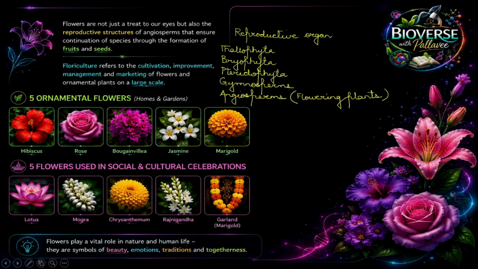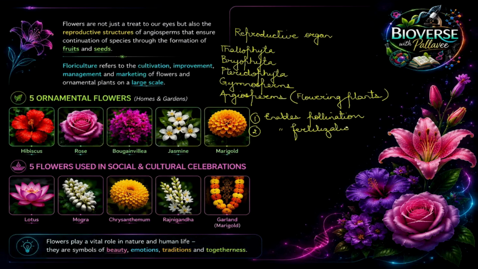Now children, flowers are not just a treat for our eyes, they are the reproductive structures and they facilitate and bring about a lot of things. The first thing is that flowers do what? They enable and facilitate pollination through the presence of brightly colored petals. They bring the insects closer to them.